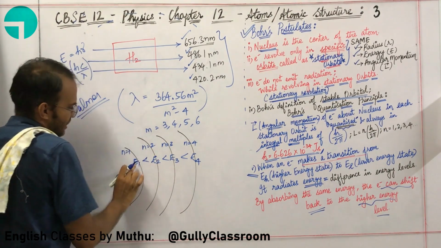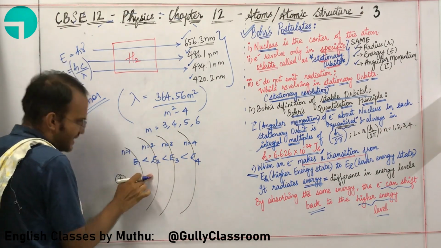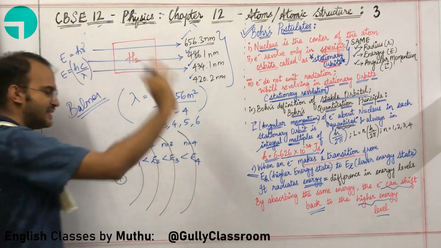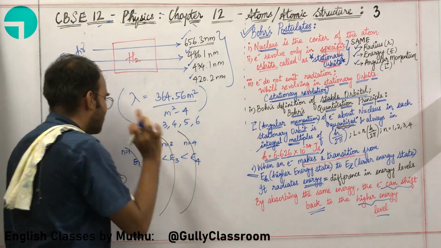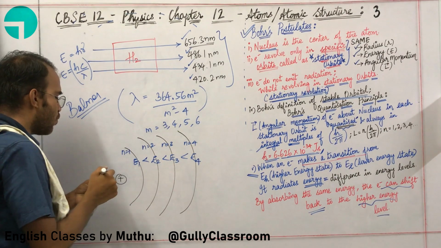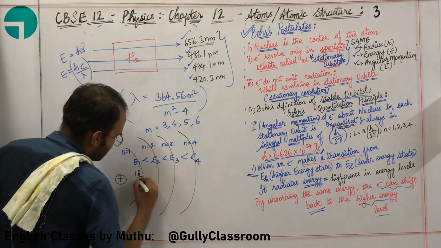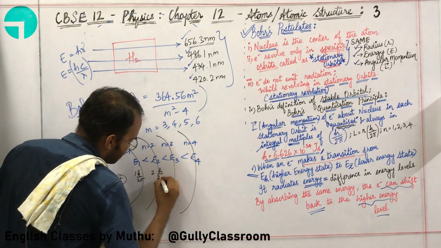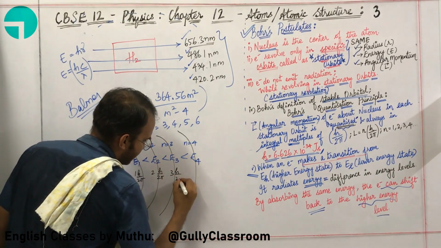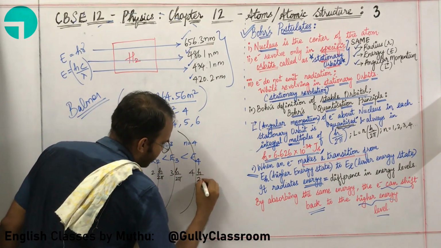E1 is lesser than E2, which is lesser than E3, which is lesser than E4. How are we going to write the angular momentum? 1h divided by 2 pi, 2h divided by 2 pi, 3h divided by 2 pi, 4h divided by 2 pi.